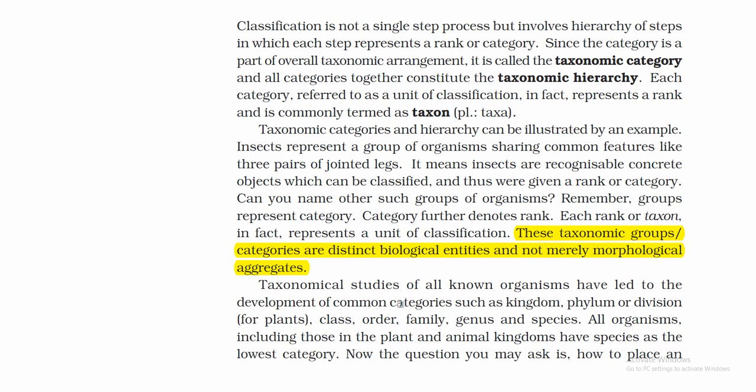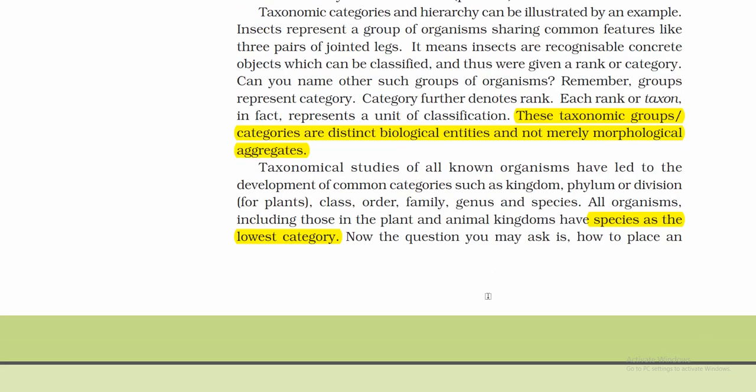All organisms, including those in the plant and animal kingdoms, have species as the lowest category. This is also important. Species is the lowest category.